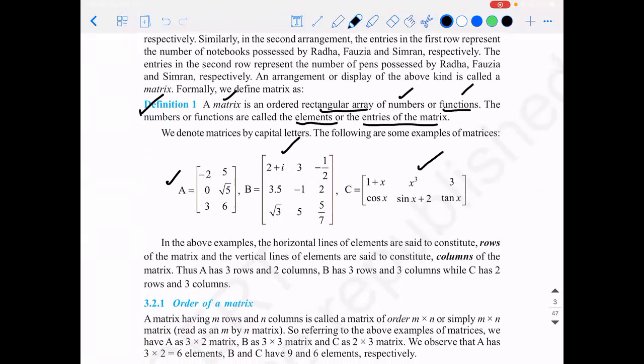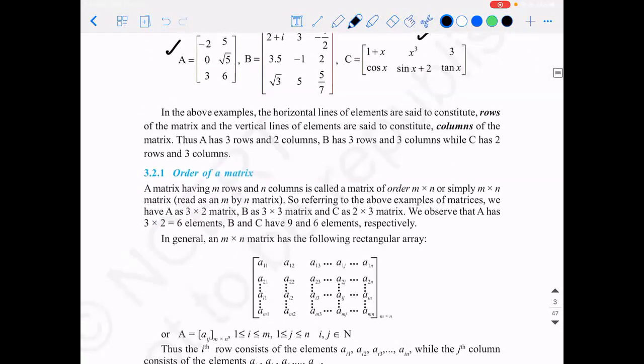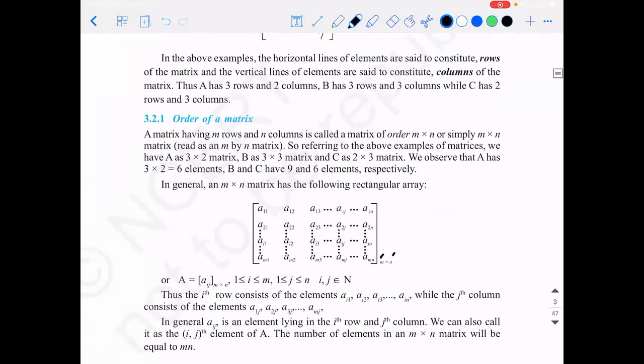Every matrix has an important property associated with it. It's called the order of the matrix. What do you mean by order? The number of rows and the number of columns. If you write the matrix as m by n, how do you understand it? In general, an m by n matrix has the following rectangular array. It has m rows and n columns. It's just a notation, right?